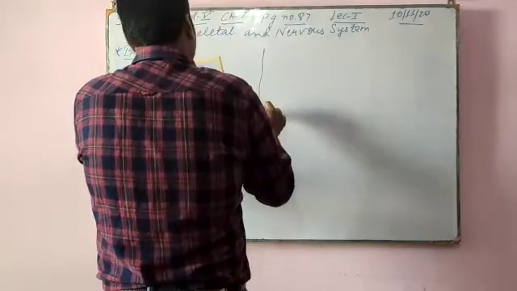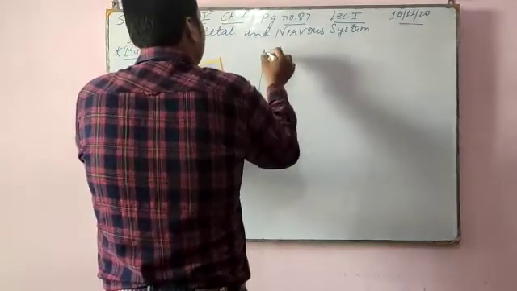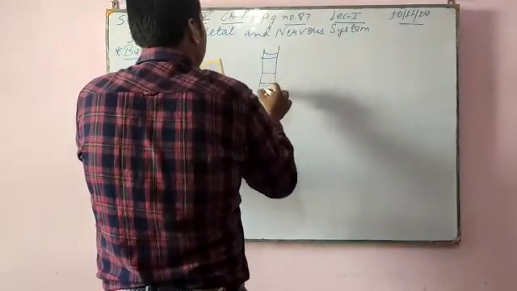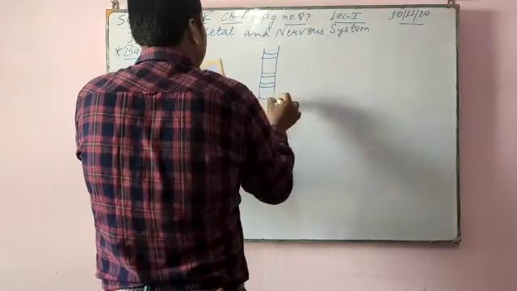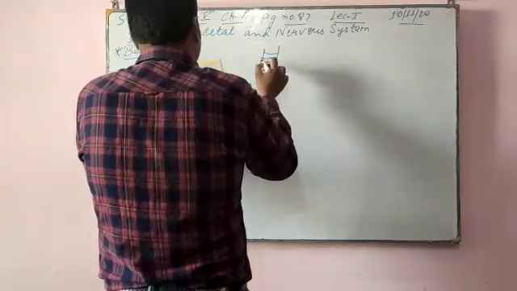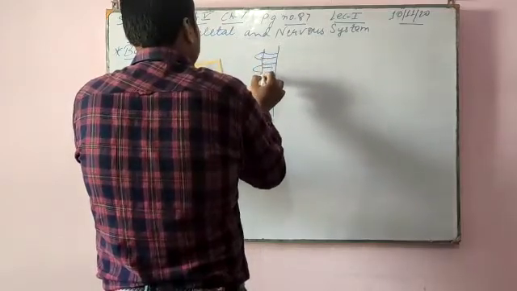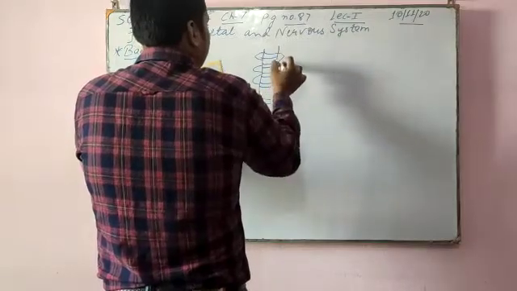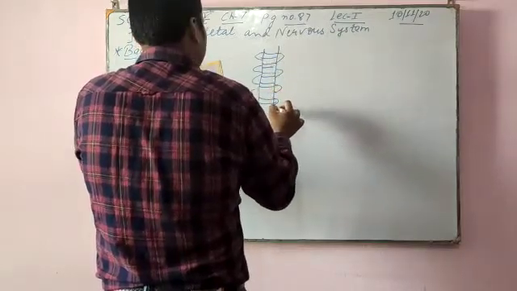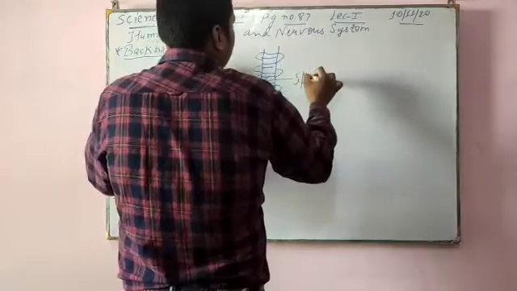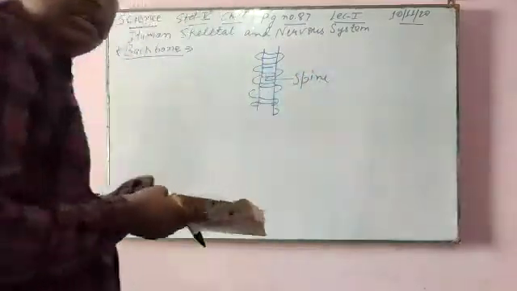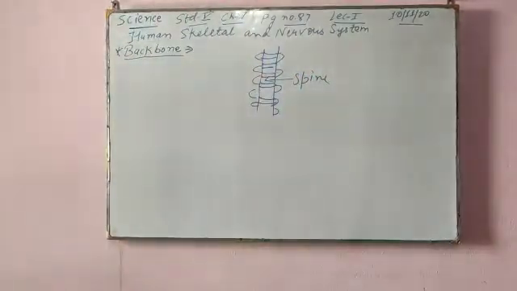It is a long hollow pipeline. This part is called the spine of the human skeletal system, and this spine provides support to the upper body.